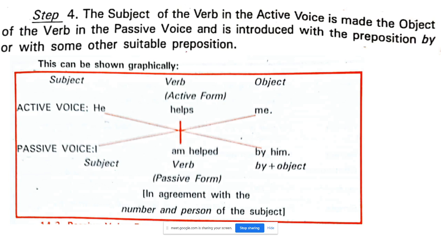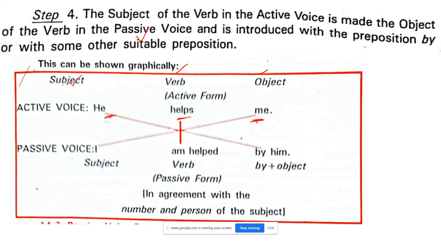Now this table shows you very clearly. The subject of the verb in the active voice is made the object of the verb in the passive voice and is introduced with the preposition by or with some other suitable preposition. Children, this particular table you will draw in your book. It is very simple. See here. First we have to divide subject, verb and object. Here subject is he, verb is helps, and object is me.